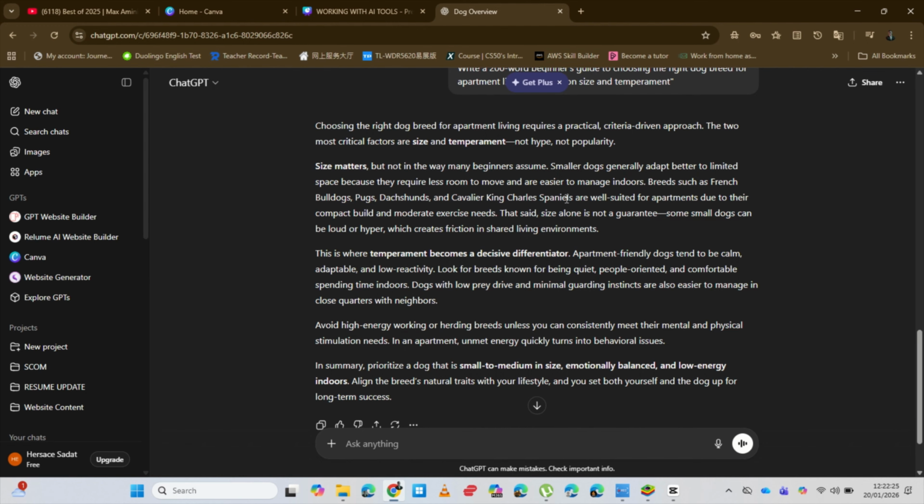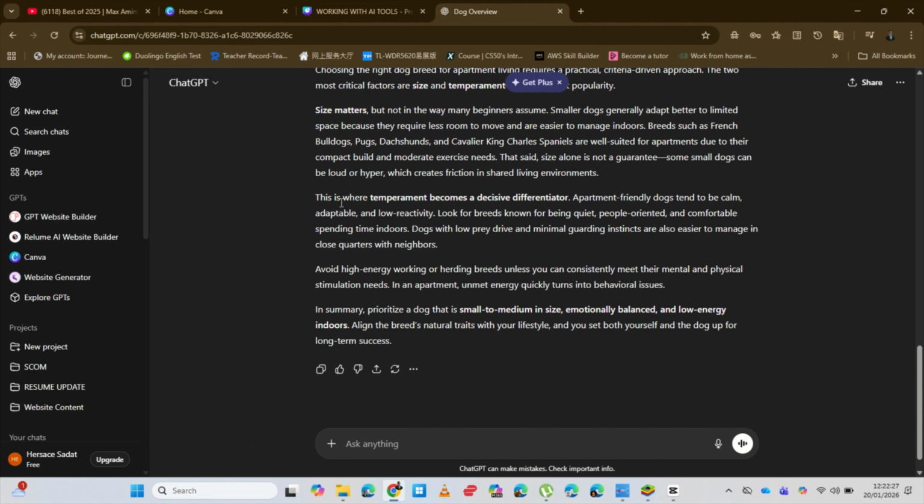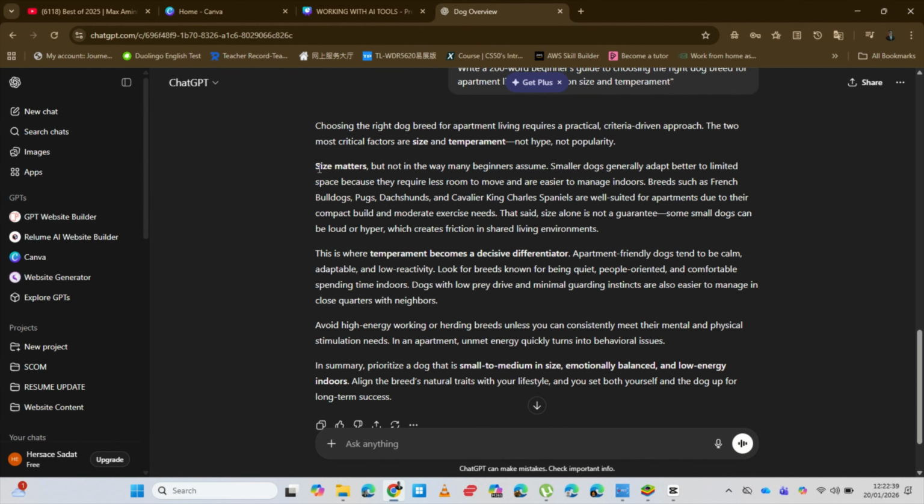So focusing on the size and the temperament of the dog, those are the qualities I'm considering. Help me choose the dog. Do you see that kind of prompt is broad, it is specific, and it has context.